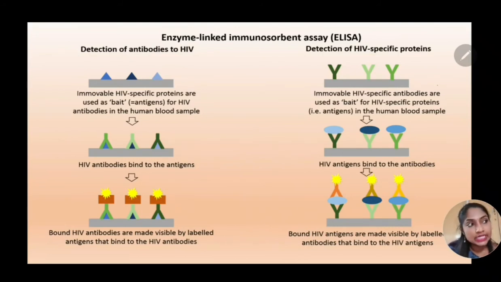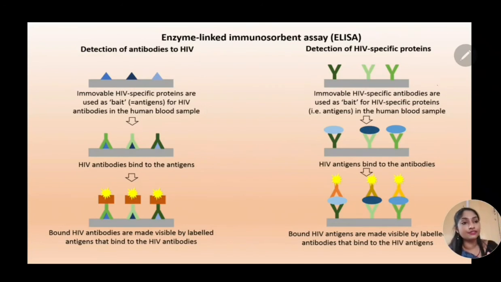The antibody is linked to the enzyme, mostly horseradish peroxidase. In the titer well, we are already aware of the HIV virus, so the antigens are made to sit on the surface of the titer well, and from the person's body, we are extracting the antibodies and linking them to the enzyme, and this antibody is added into the titer well.